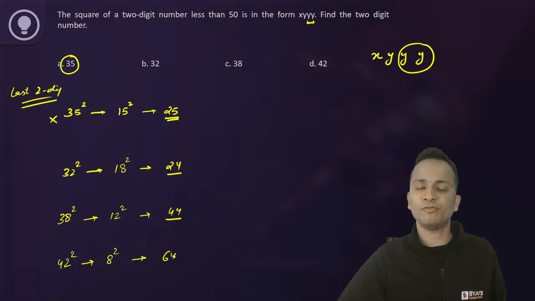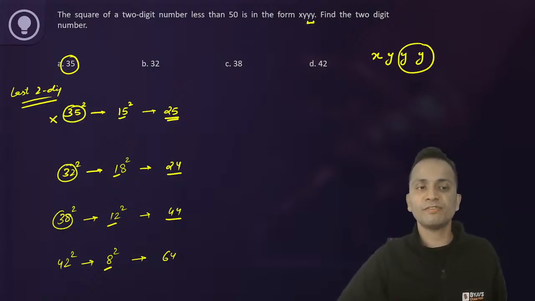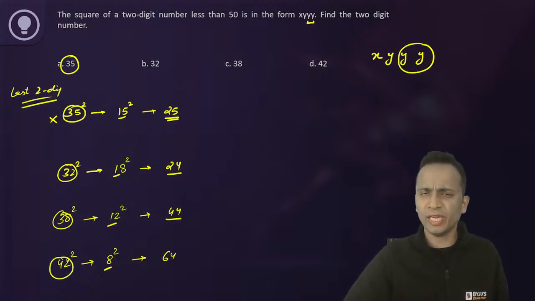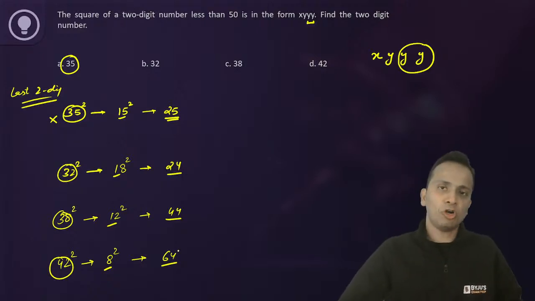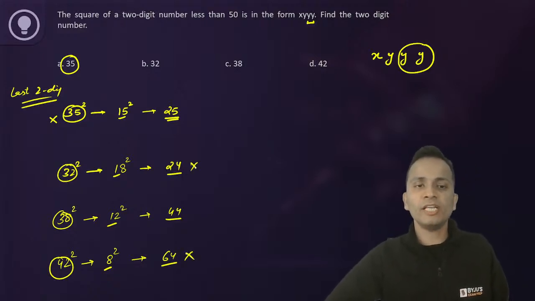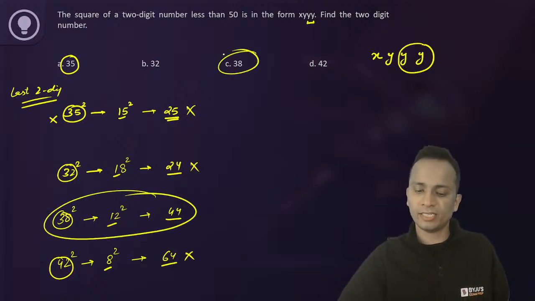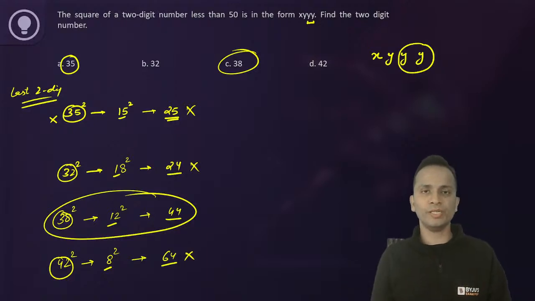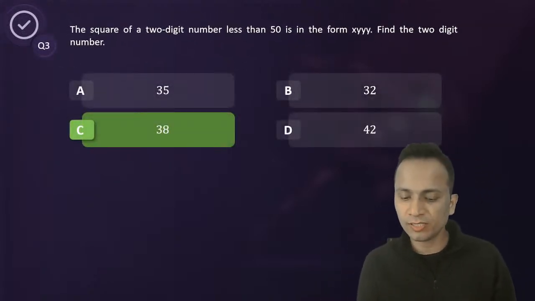8 square is 64. Where did these numbers come from? These numbers are the difference from 50. This one's difference from 50, this one's difference from 50, this one's difference from 50. Okay, so 8 square is 64. So 42 square will end with 64. Not equal, rejected. So I have already rejected 3 of them and selected one of them. So the answer has to be 38. So without calculating the squares, just looking at the last 2 digits, I have got the answer. So the correct answer, yes, my dear friends, it is option C.